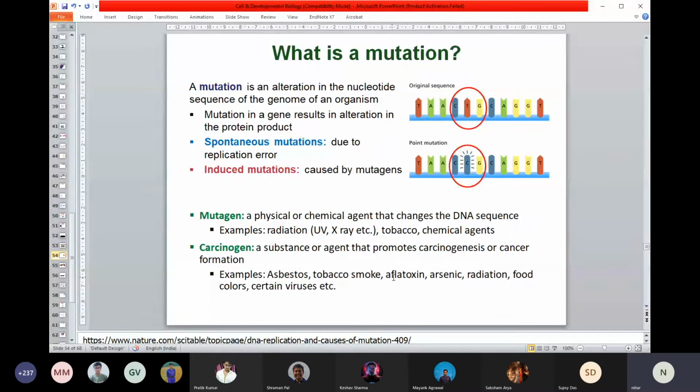Sometimes you can think aflatoxin: some of the foods, particularly in a tropical country like ours, will have these kinds of toxins. And tobacco smoke, this of course can definitely be controlled, it's in your hand. But think about some food colors, food additives, preservatives, and many of the things that we eat day to day and are exposed to, which are actually carcinogens. So you can think how much burden, how much trouble we put on our cells.